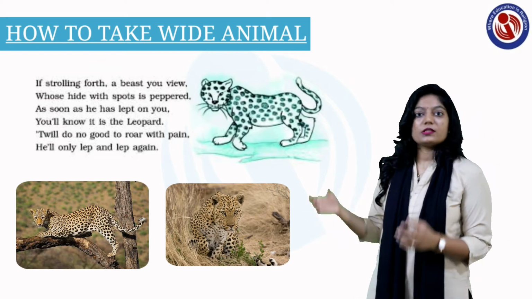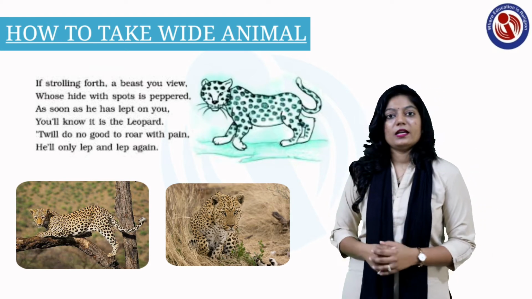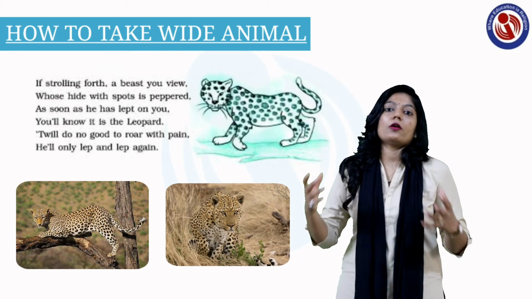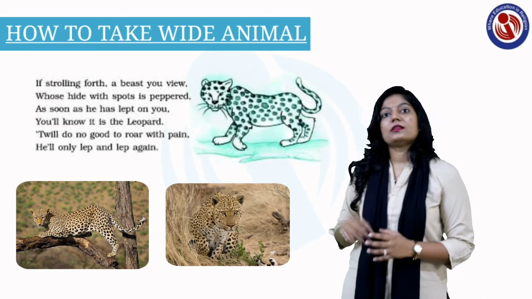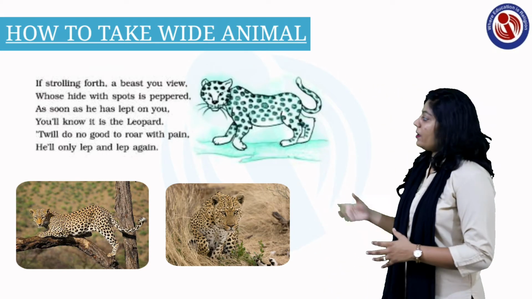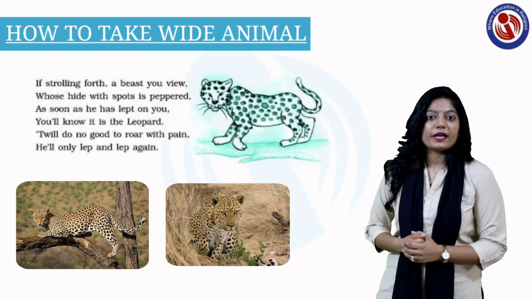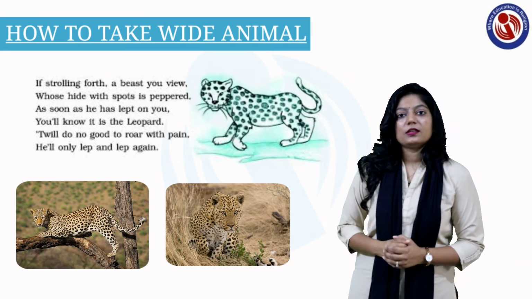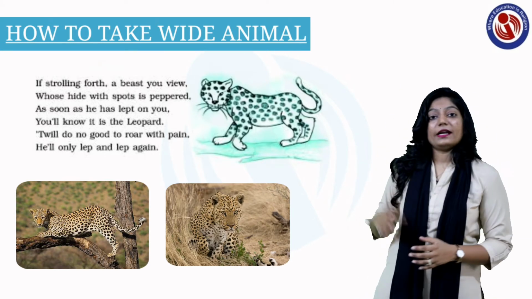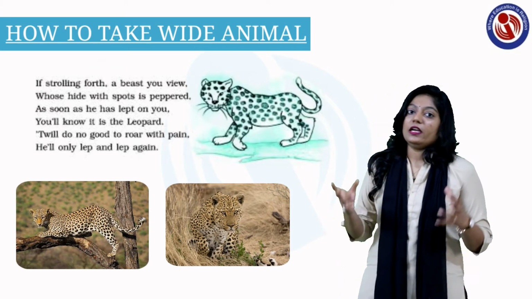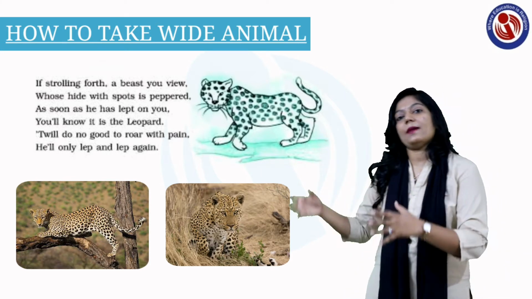So in this stanza you come to know that if you are in a hurry and he leaps on you, and you roar very loudly, this leopard will leap again and again. This leopard can do anything. The whole of stanza 3 is based on the leopard, the wild animal, which can attack anytime, and if he finds that you are very scared of him, then he will leap again and again.